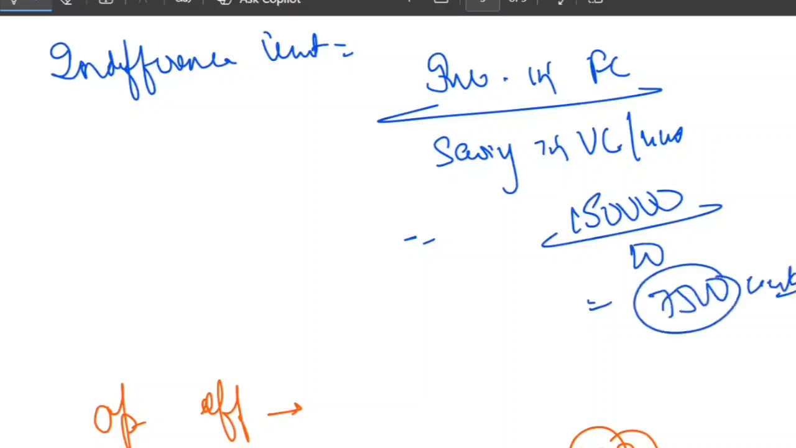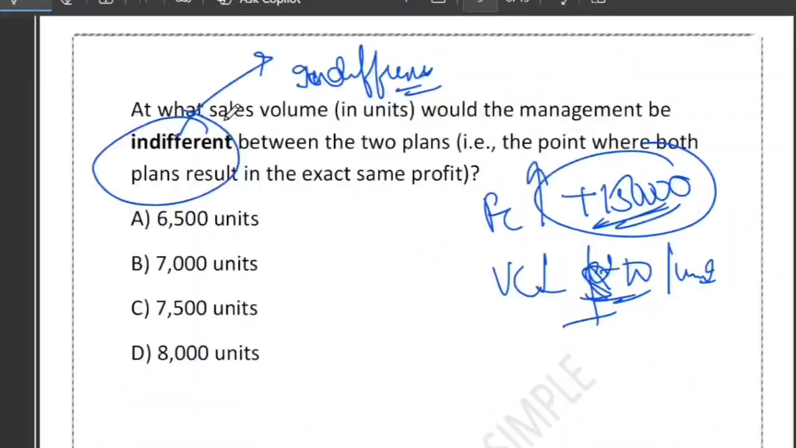So at 7,500 units, both plans give the same profit, right? So 7,500 units is the indifference point. Yes, C is the correct answer.